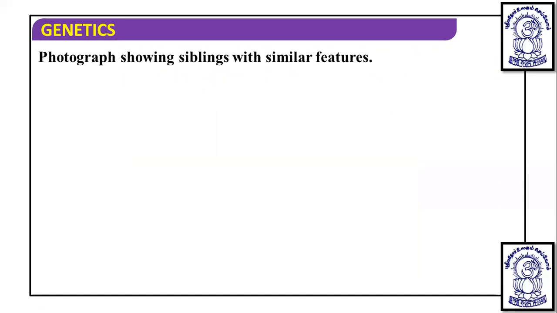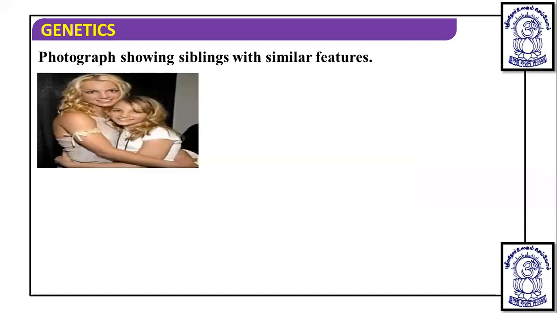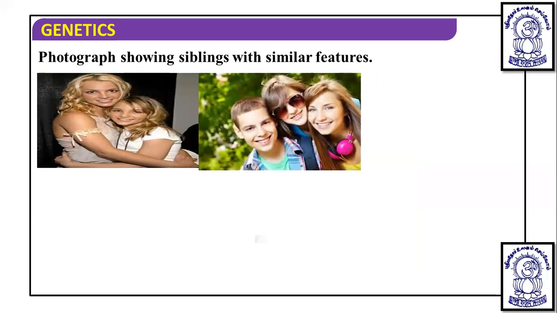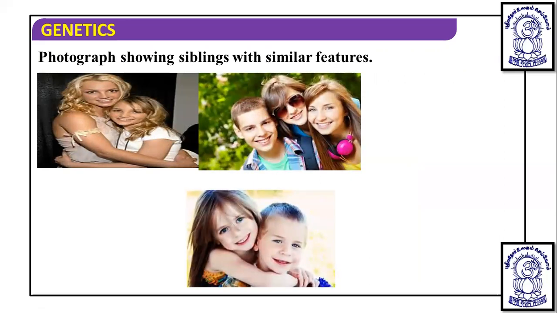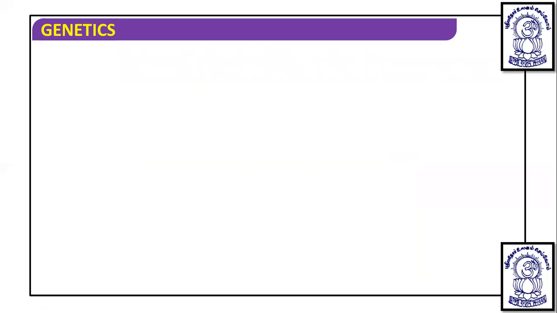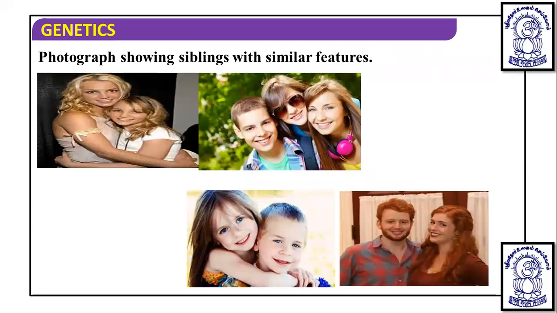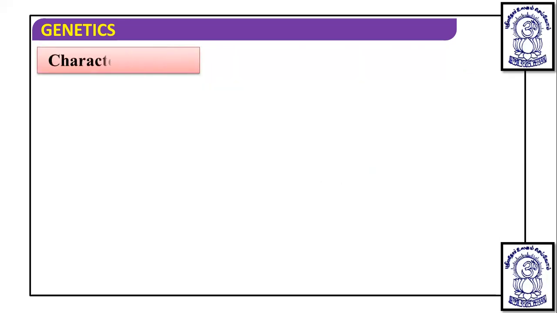A photograph showing siblings with similar features. You know that siblings have similar features, and if siblings have similar features, then that is also a part of genetics. So from now onwards we are going to talk about some of the characteristics, or the terminology, which is required for the study of genetics.